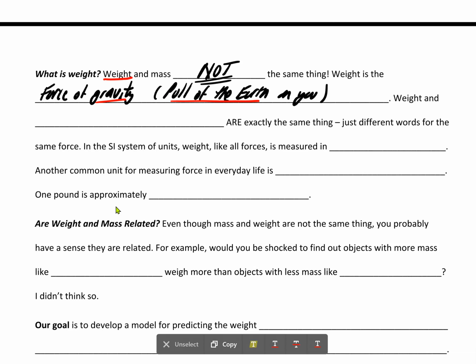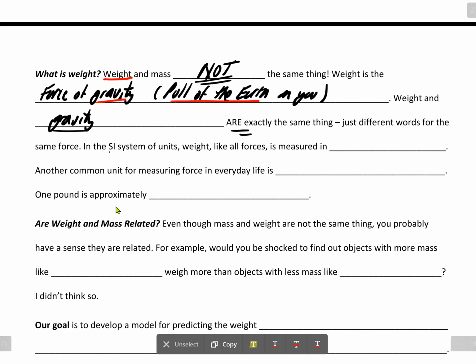Weight, gravity, and pull of the Earth are 3 different ways to describe the same force that's acting on you right now. Okay, if you're on the moon, of course, it wouldn't be the pull of the Earth that would dominate. It would be the pull of the moon. Weight and gravity, I guess I've already emphasized that, are exactly the same thing, but not weight and mass.